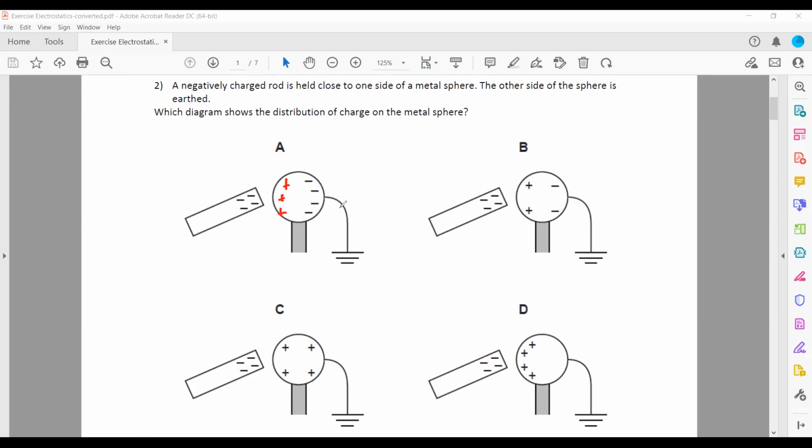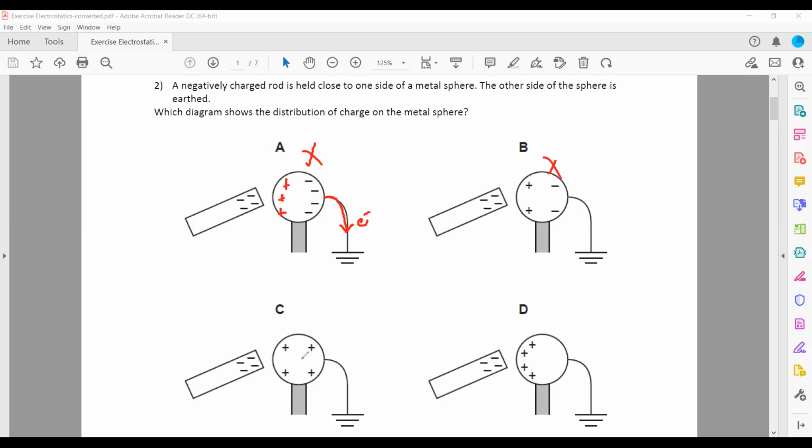But because earthing is connected, the electrons should go out. So A cannot be the answer, because in A the negative charges are still there. Again, B cannot be the answer because negative charges are still there.